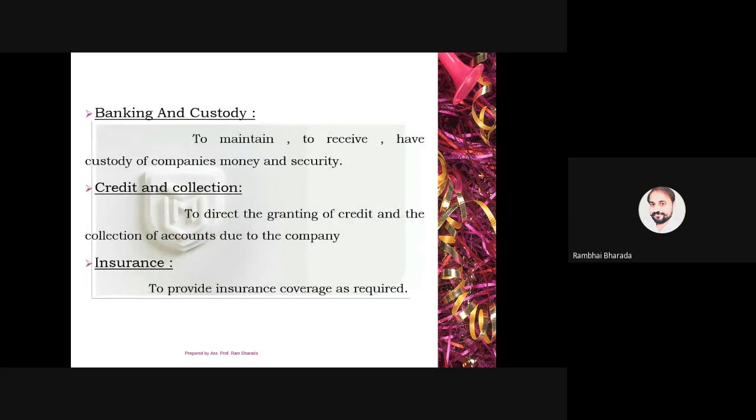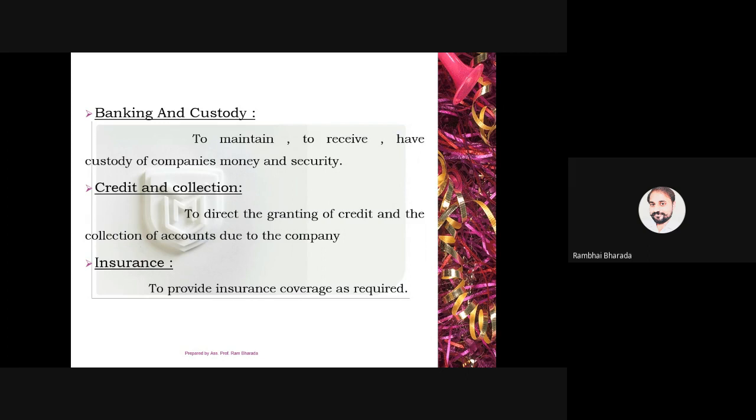Next is banking and custodies. This is a very important role of the finance manager, that he needs to maintain all the records about transactions with the bank and other financial institutes, like the passbook, the checkbook, and account statements. All this is maintained by the finance manager.